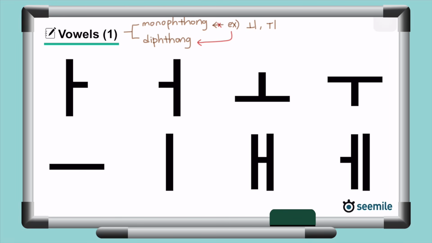Today, we're specifically going to learn these 8 monophthongs. Let's practice pronouncing them. First, please open your mouth wide and pronounce ah. Next, open your mouth a little less wide than that to pronounce ah. Now the shape of your lips should be horizontally flat like this, and you need to fold your tongue a little bit to pronounce uh. Maintain the same flat shape of your lips for this next one, but please make your tongue flat and then pronounce e.